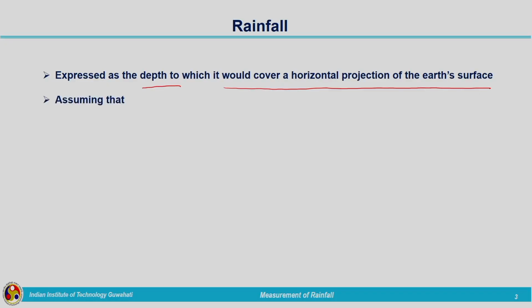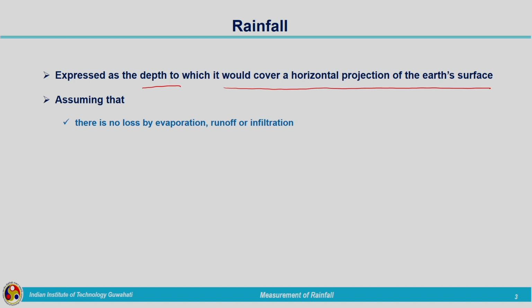IMD is reporting a rainfall of 10 centimeters. So, that 10 centimeters of rainfall is the depth of rainfall on the horizontal surface, that is the projected area of earth without considering the curvature. So, rainfall will be expressed in terms of units of depth.